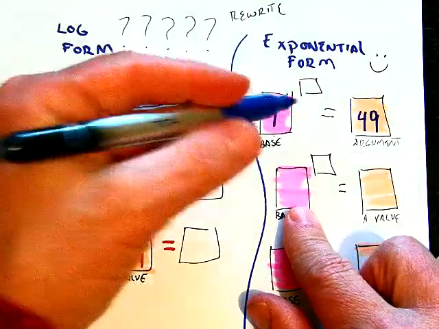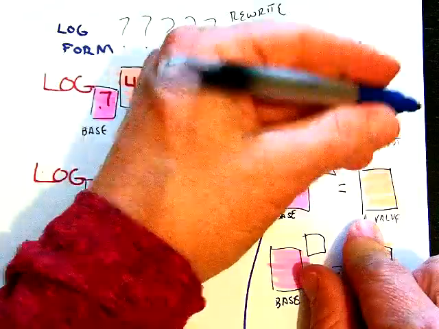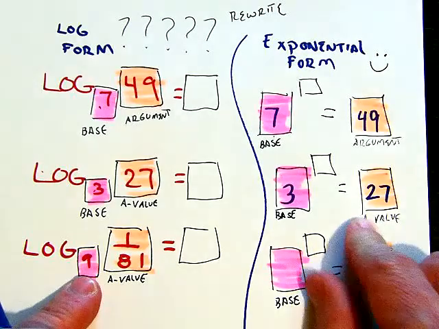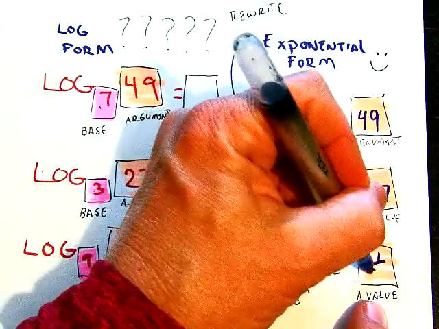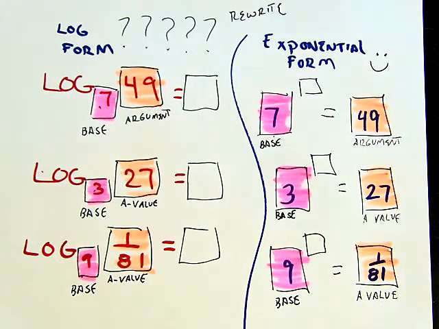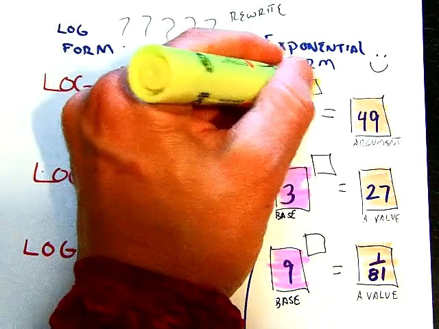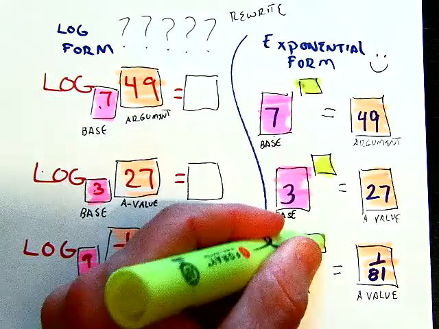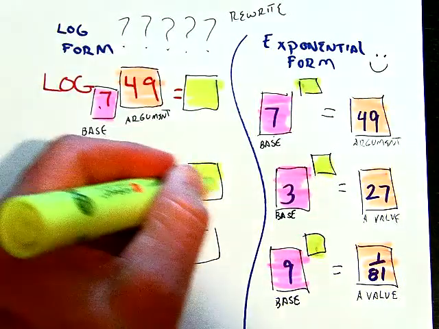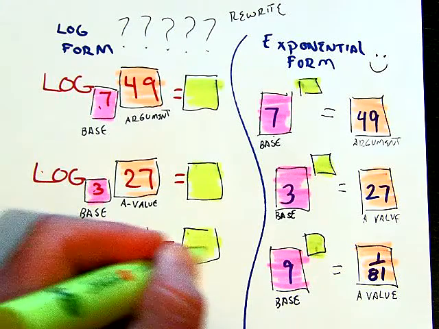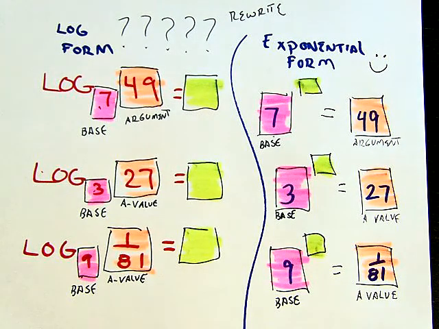The 3 is the base. The argument's going to get separated from it. The 9 is the base. The argument's going to get separated from it. Okay? So what does that mean? That means logs are going to equal the value of the exponent. So whatever that answer is for the exponent, that's going to be the answer for your log problem.